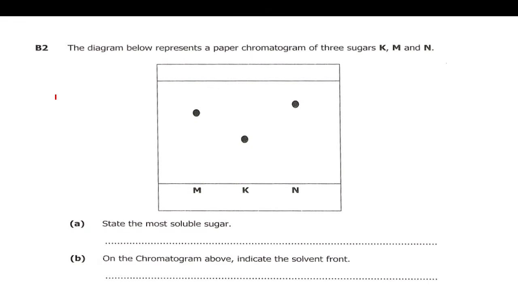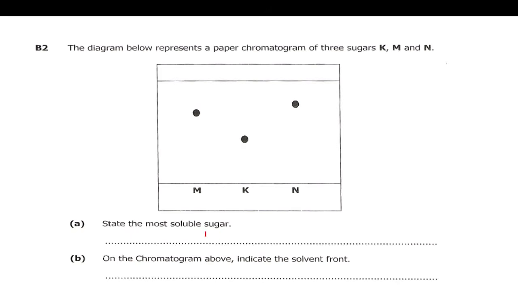Question BT. The diagram below represents a paper chromatogram of 3 sugars K, M, and N. So we have a paper chromatogram of 3 sugars K, M, and N here. Then they are saying A, state the most soluble sugar.